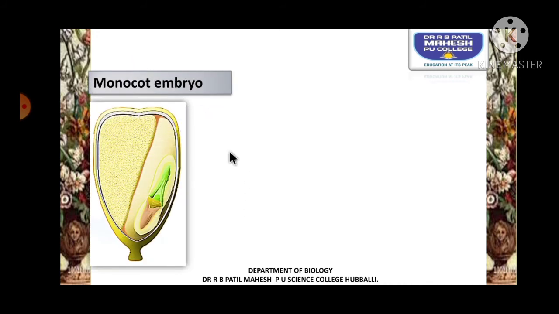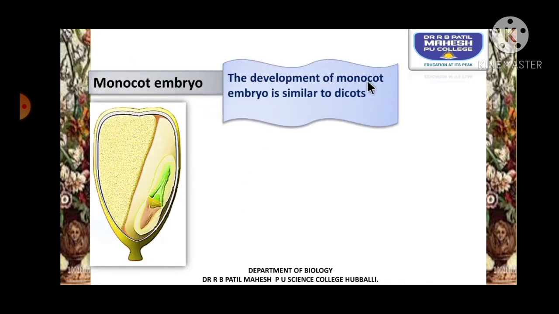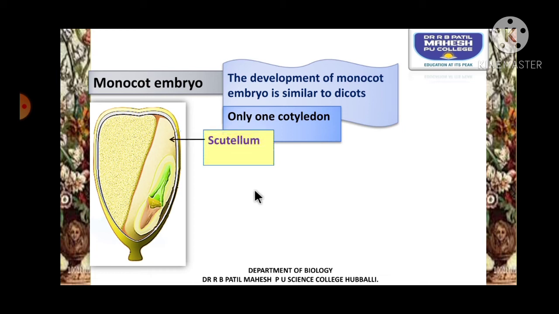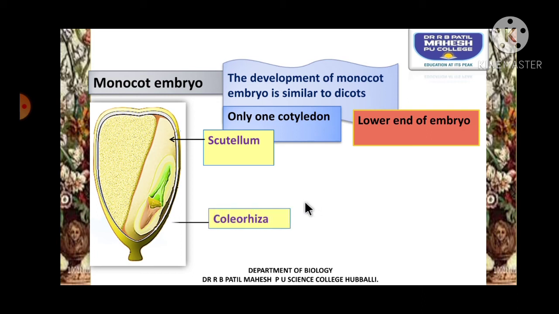Monocot embryo, let us try to understand. The development of monocot embryo is similar to that of dicot embryo. The only difference is in dicot there are two cotyledons, and in monocot there is only one cotyledon, and the one cotyledon of the monocot embryo is called a scutellum. So you have to remember this. The lower end of the embryo is called scutellum.